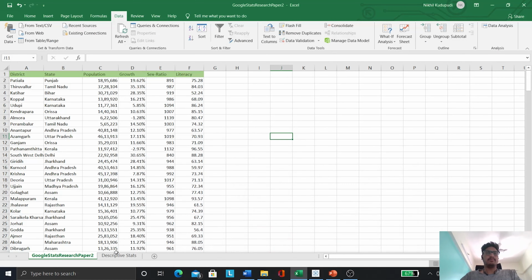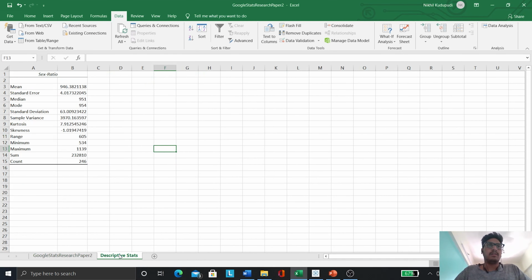So now let me show some descriptive stats. I did these descriptive stats on the sex ratio column. You can also use Python or R programming to do this. Basically in these descriptive stats, we can find mean, standard error, median, mode, variance, minimum, maximum, count, sum, standard deviation, etc. The mean of the sex ratio is 946, while standard error is 4, and standard deviation is 63.00.